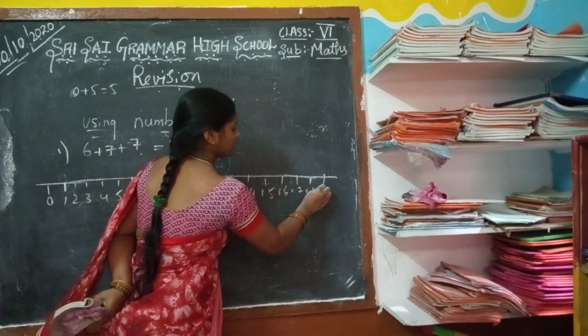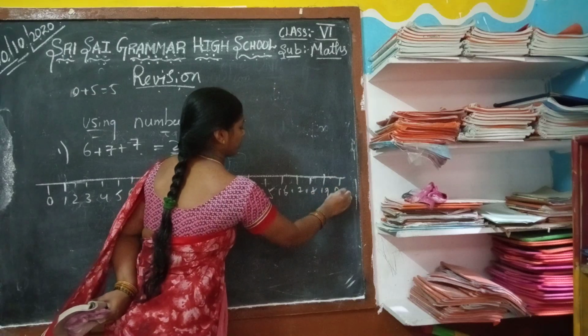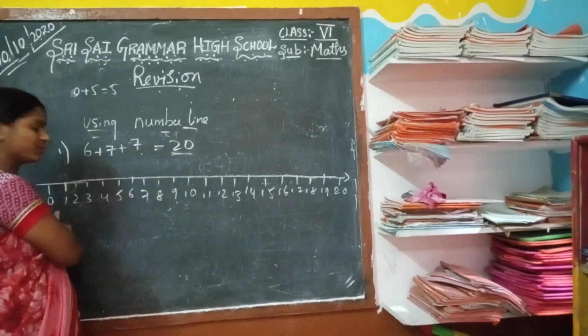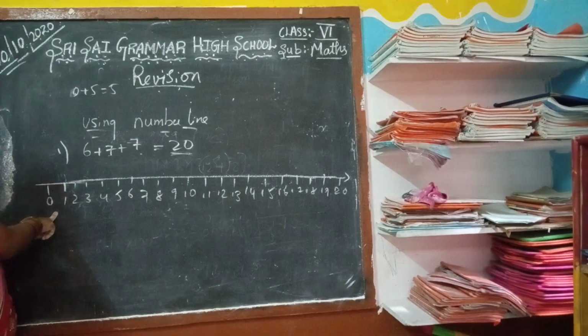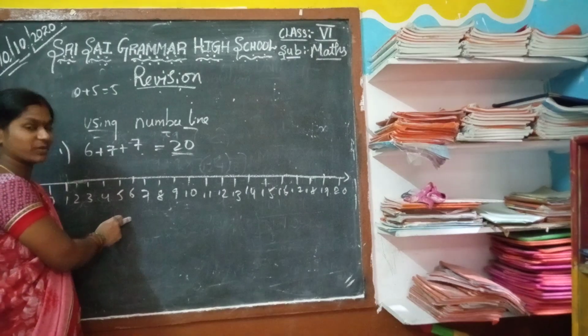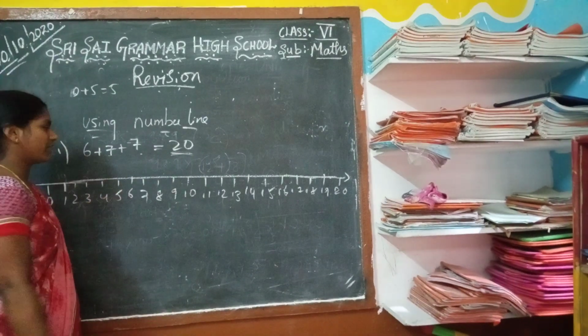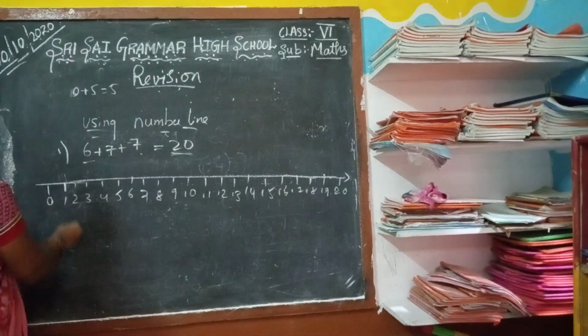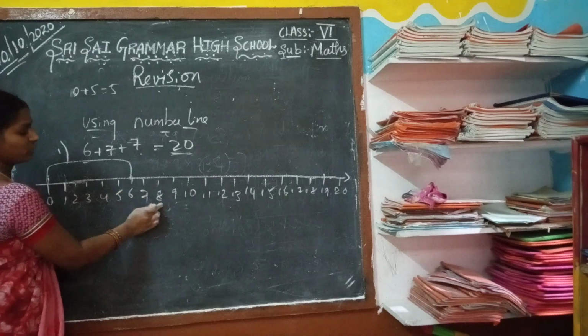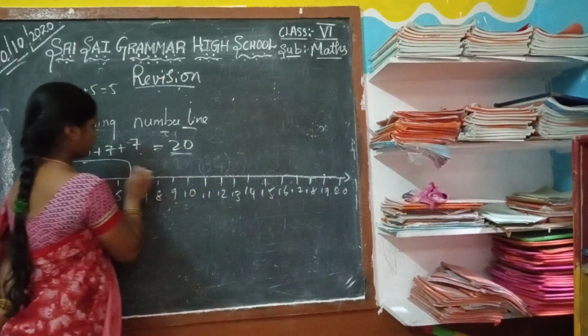17, 18, 19, 20. These are the numbers arranged till 20, which includes 0 in the whole numbers. We are doing the number line in the form of whole numbers, so we have to represent these numbers on the number line. Now it starts with 0 to 6, then 6 to 7.